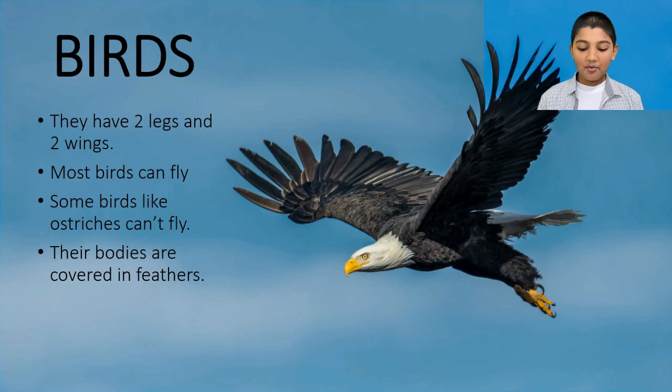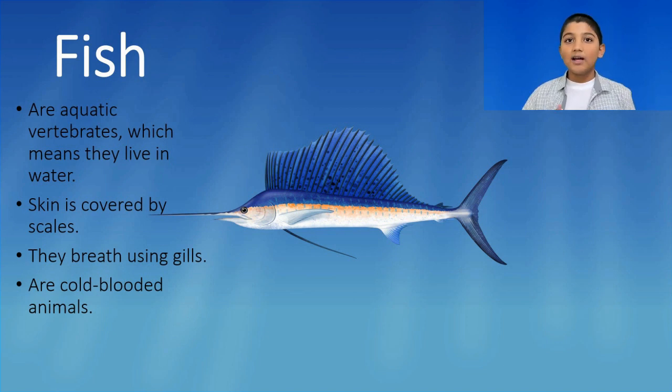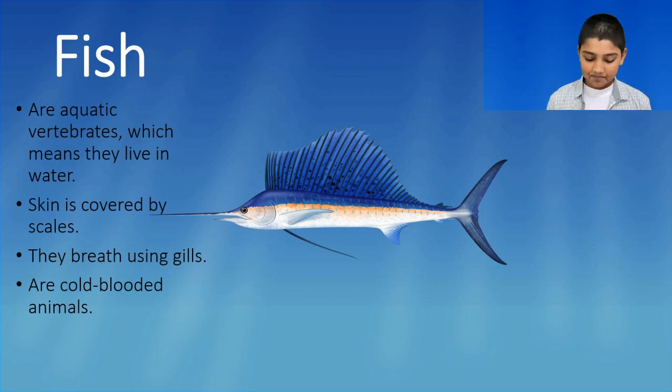Moving on to fish. Fish are aquatic vertebrates, which means they live in water: oceans, rivers, seas, lakes. Their skin is covered by scales. They are cold-blooded animals. They breathe using gills.